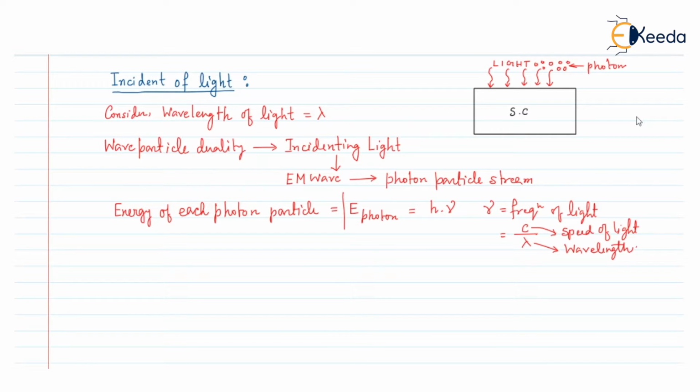So far we have got that the photon energy of each photon particle is h nu.